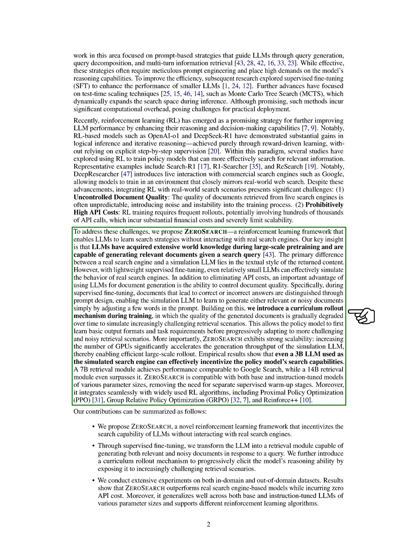Our empirical results indicate that even a 3 billion parameter LLM can effectively enhance the policy model's search capabilities. A 7 billion parameter retrieval module performs comparably to Google Search, while a 14 billion parameter module even surpasses it. ZEROSEARCH works well with both base and instruction-tuned models of various sizes, eliminating the need for separate supervised warm-up stages. It also integrates smoothly with popular RL algorithms like Proximal Policy Optimization, PPO, and Group Relative Policy Optimization, GRPO.